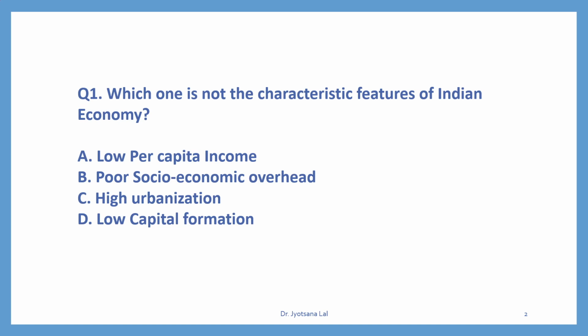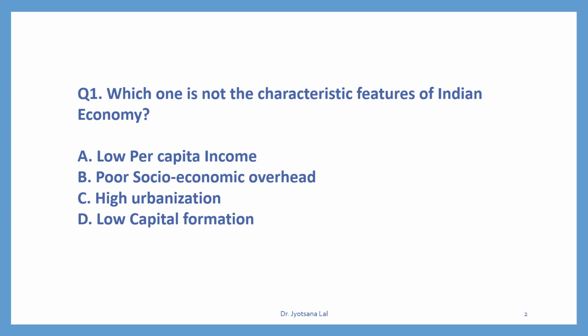Yes, this is the feature of Indian economy, and that's why Indian economy is considered as developing economy, not the developed economy. Second option, poor socio-economic overhead. Yes, this is also the feature of Indian economy because here health, education and income status is very low as compared to developed economy.